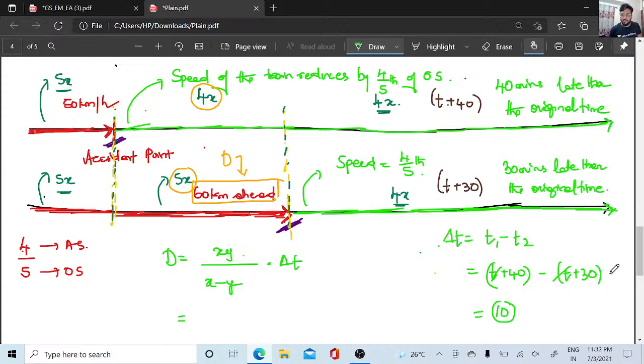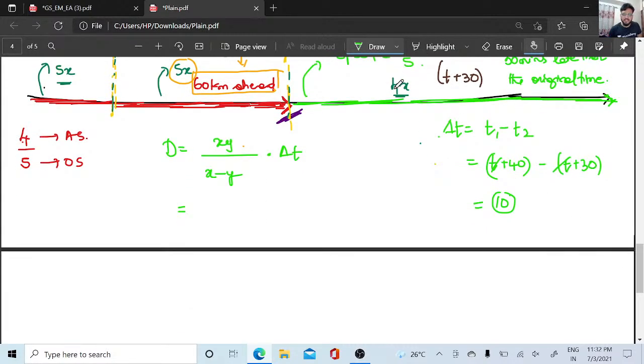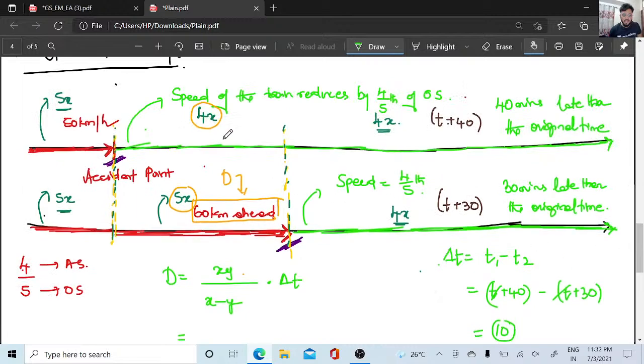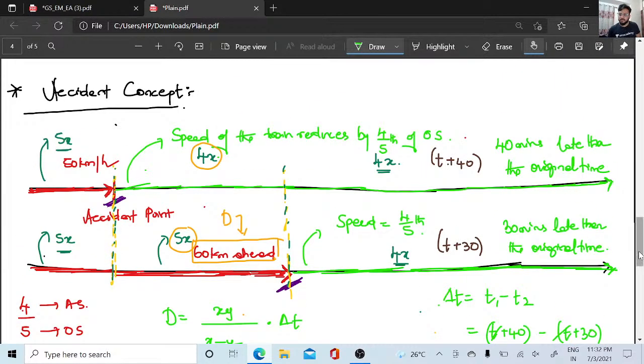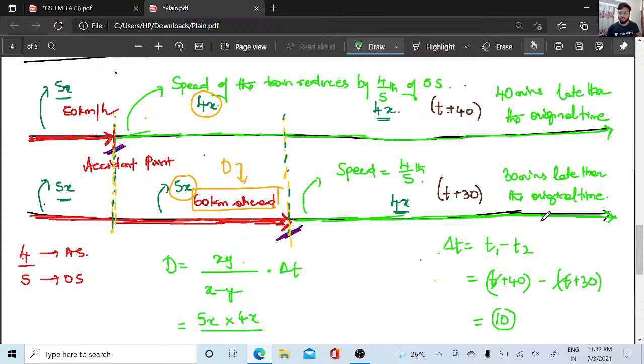Do I know the value of x and y? Yes, for sure. I have two different speeds, 4x and 5x. So this is going to be 5x into 4x divided by 5x minus 4x, which is x. Why did I take x minus y? Because t2 is less than t1. If I assume t as 20 minutes, t1 is going to be 60 minutes, whereas t2 is going to be 50 minutes. That is why we do x minus y.